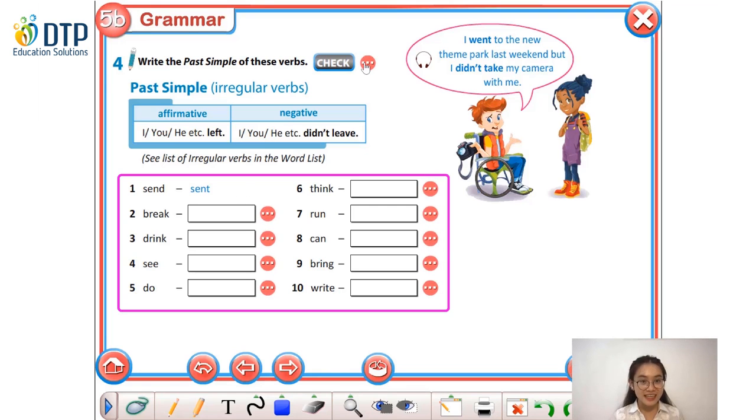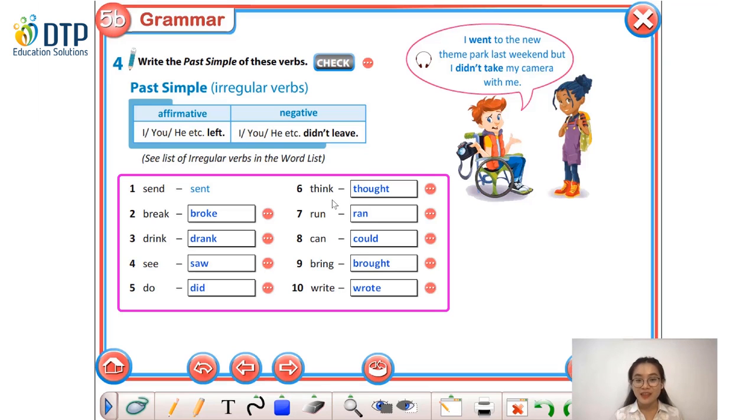Now, have you finished? Let's check your answers. So I'm going to show you the whole list of irregular verbs in this exercise. Let's look at this one. Now, let's listen and repeat after me. The first word, break, broke. Number 3, drink and drank. Number 4, see, saw. Number 5, do, did.